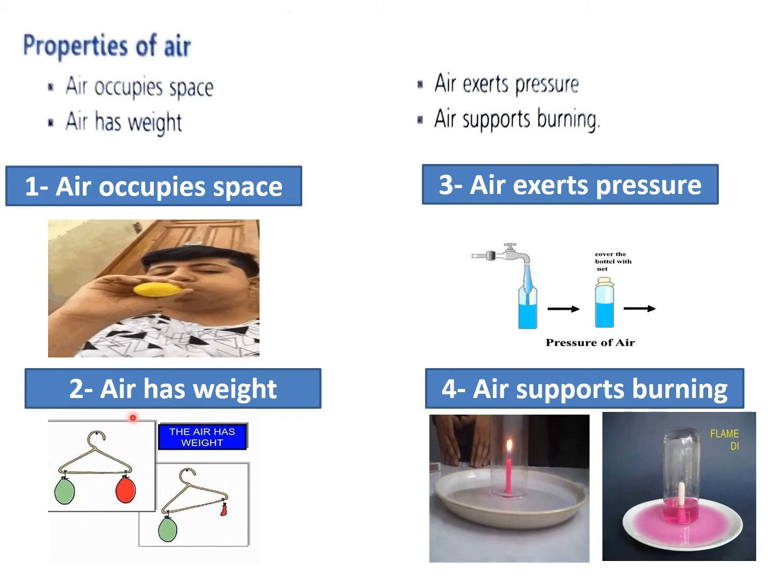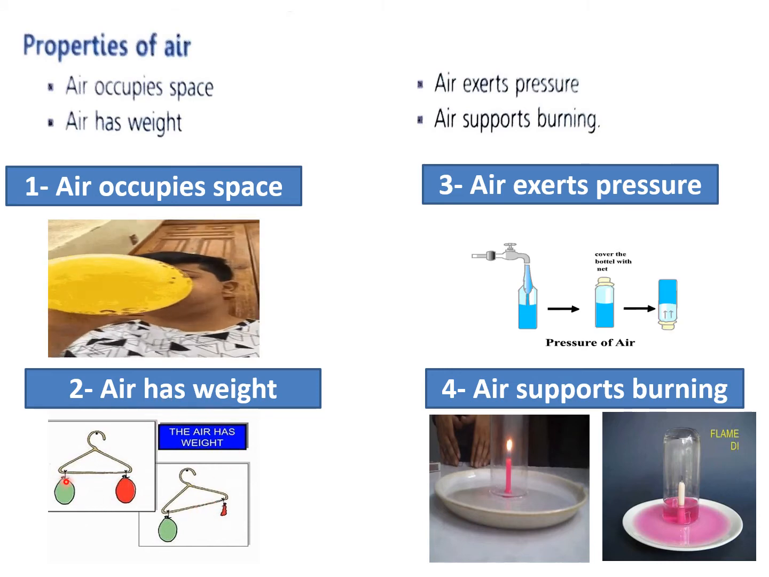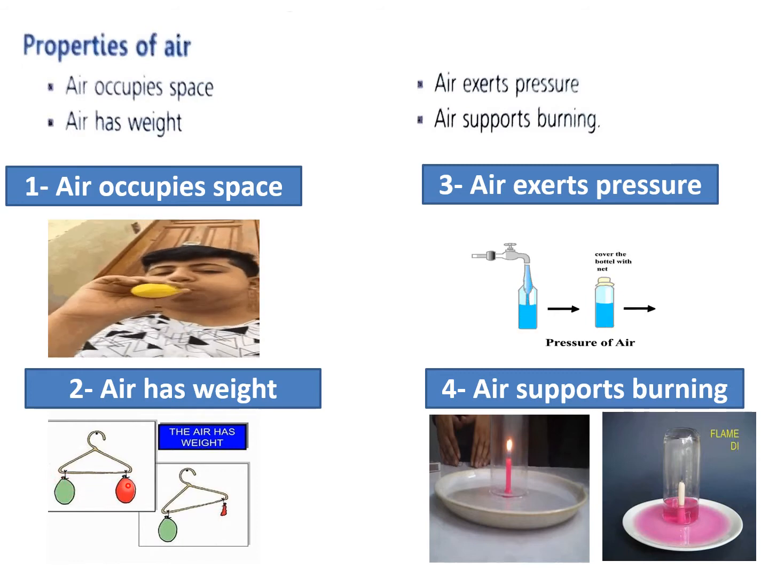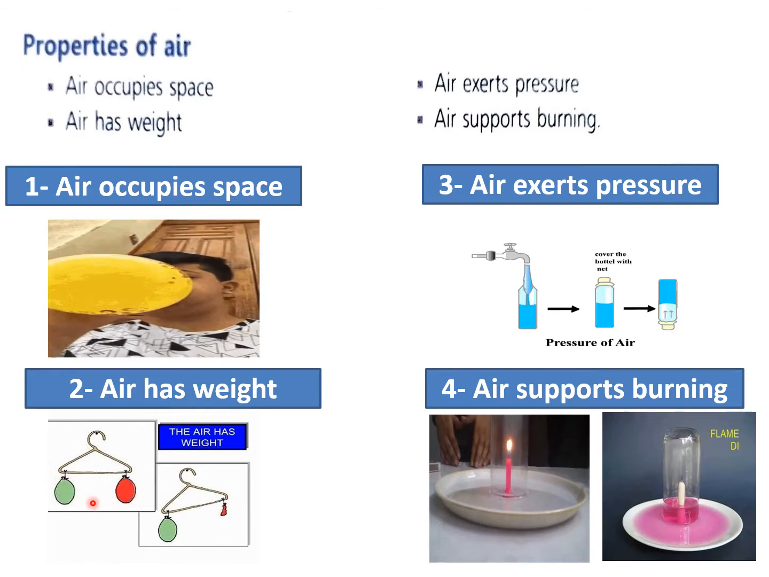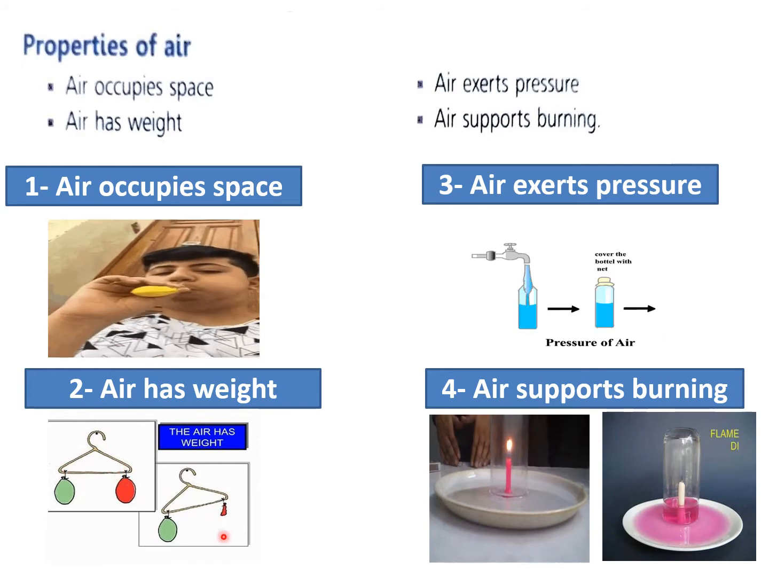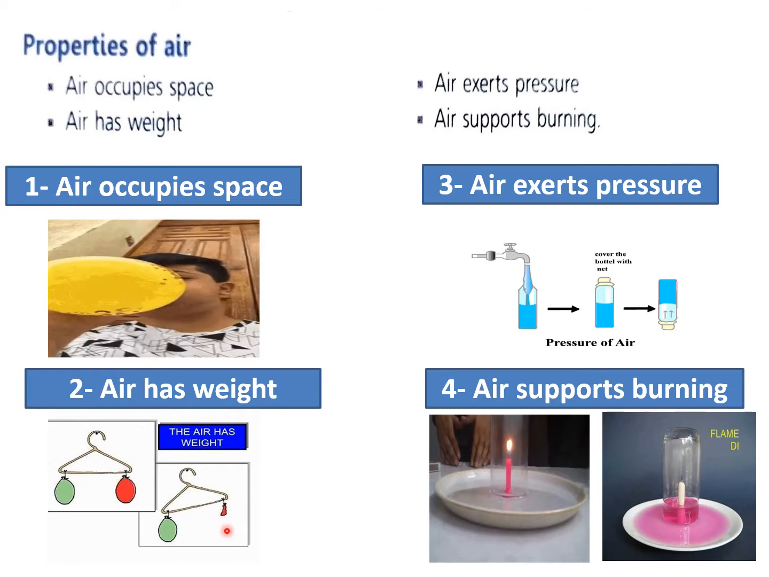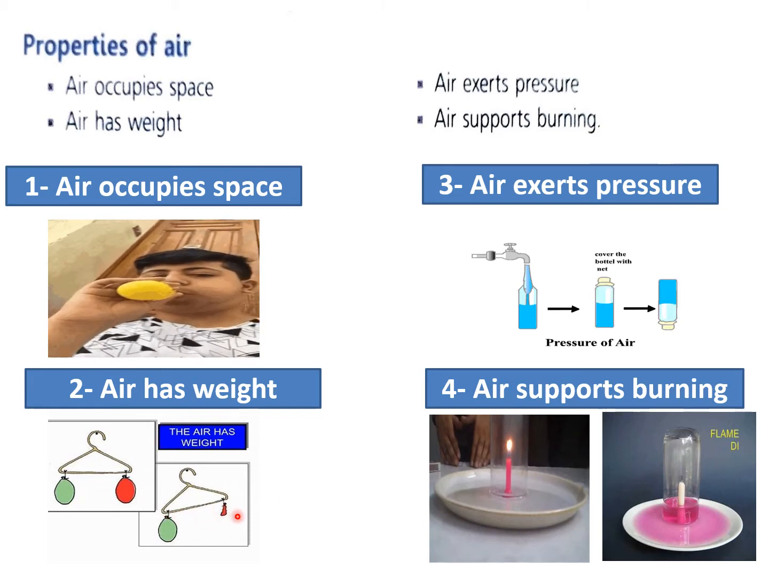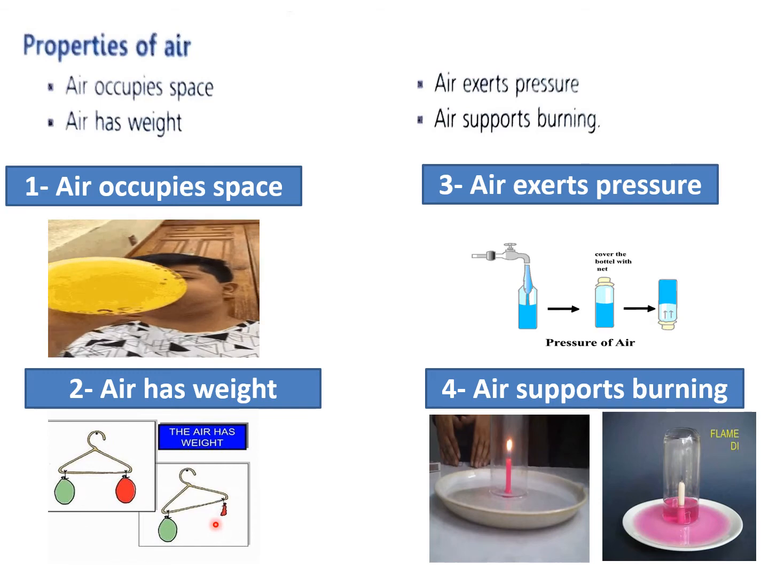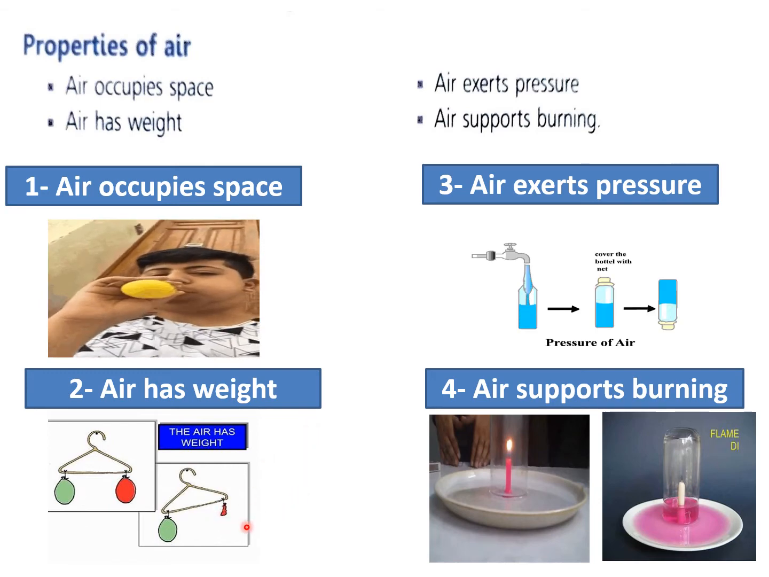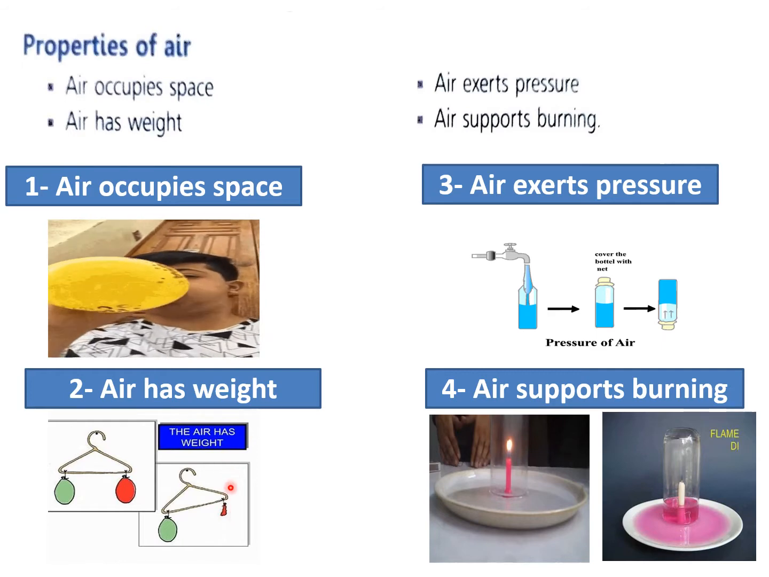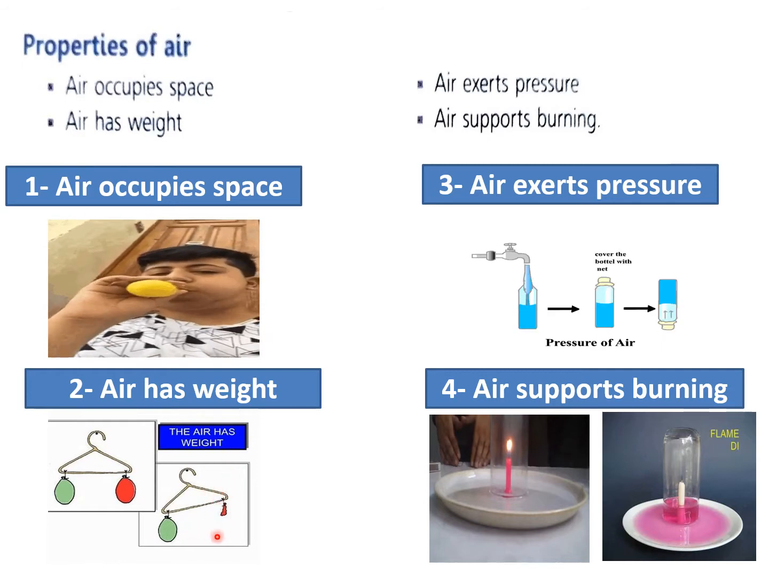Then number two, air has weight. You can do this experiment at home. You can take a hanger and tie two balloons filled with air of equal weight so that this hanger remains straight. And then you prick one balloon and then you will see when the air goes out, this hanger will go up on this side because the air which was occupying the balloon has gone out and this balloon has become light. So this side of the hanger will go up. This shows that air has weight.